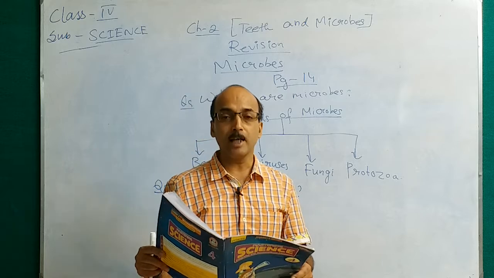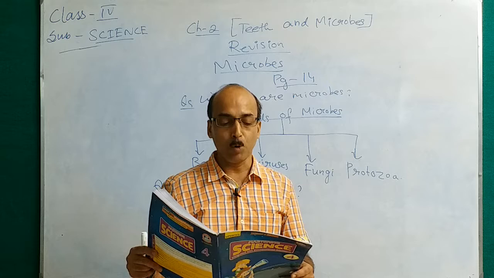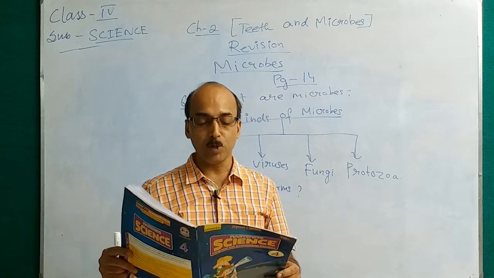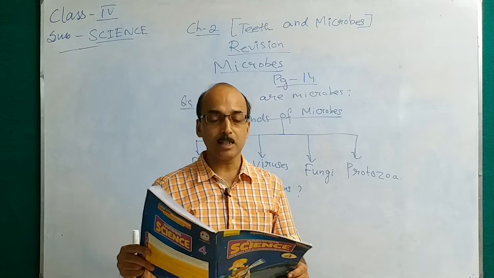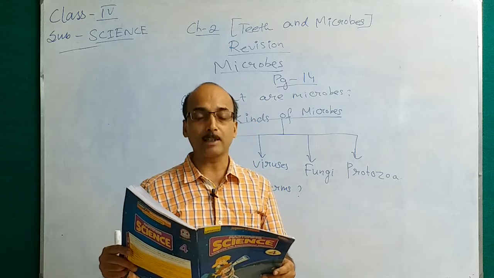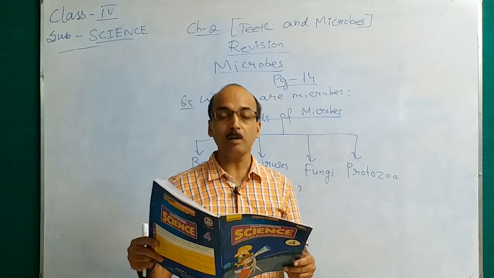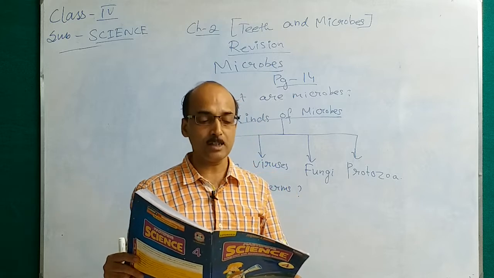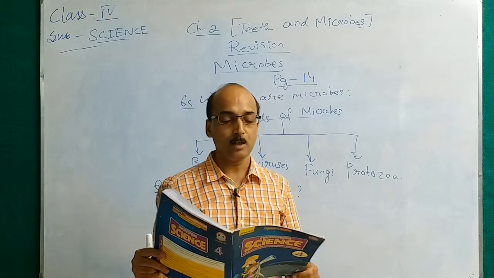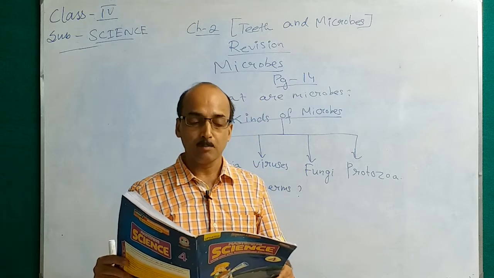Diseases caused by viruses are measles, polio, smallpox, influenza, common cold. Diseases caused by fungi are ringworm, athlete's foot. Diseases caused by protozoa are malaria, dysentery. These harmful microbes are called germs.